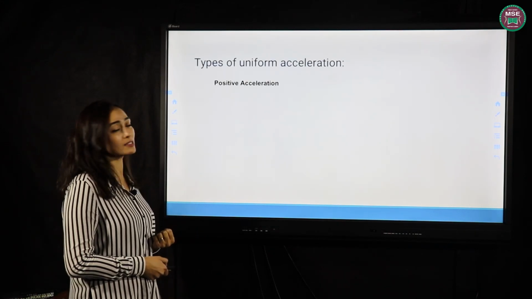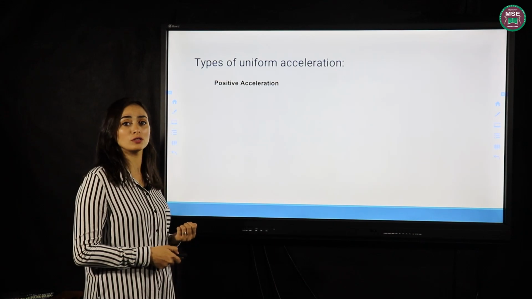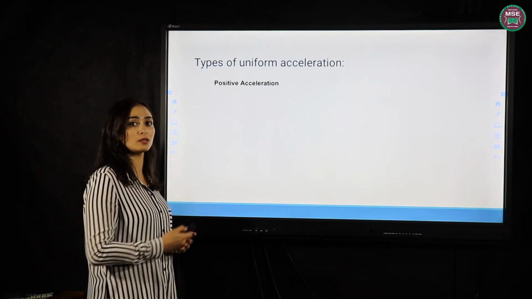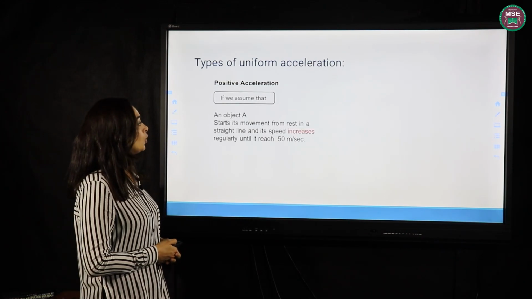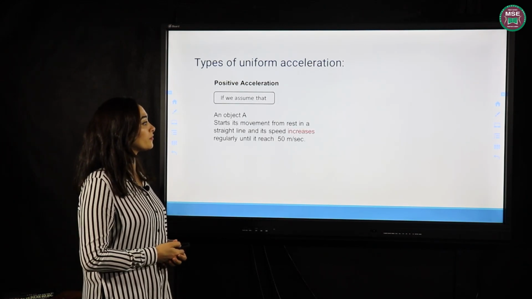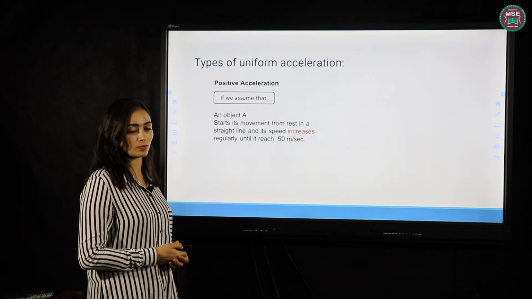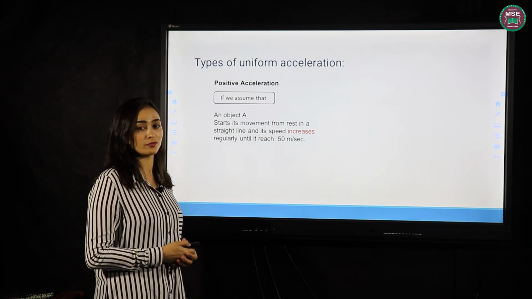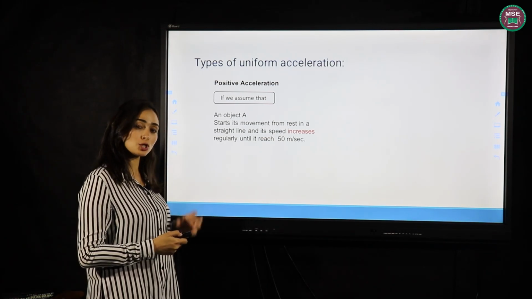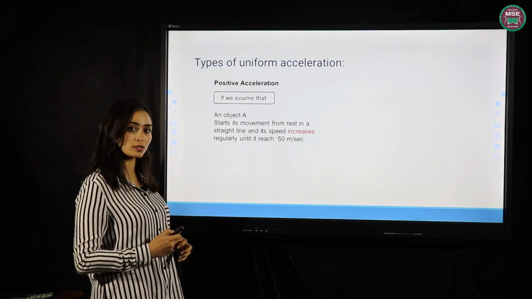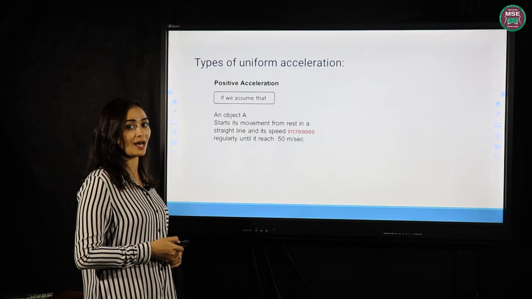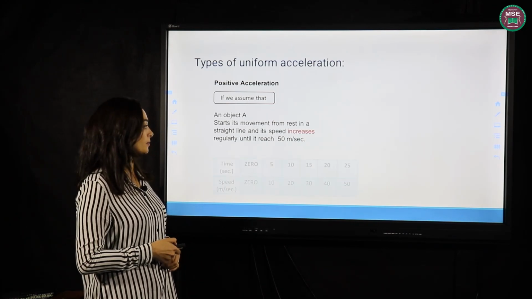Types of uniform acceleration. If the change in speed is an increase, it means positive acceleration. Let's see. When the body starts moving from rest in a straight line, its initial speed is larger or smaller? Yes, smaller than its final speed, as it starts moving from rest.